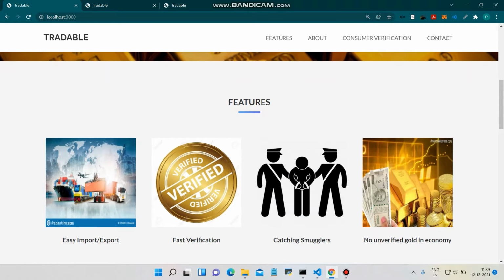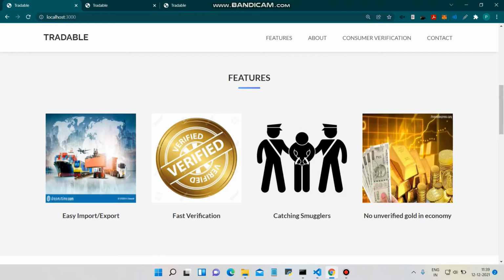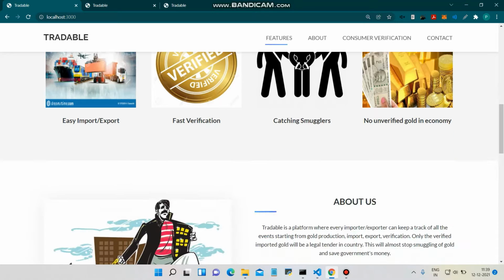So the first feature is easy import export. This project helps us to track import export and do fast verification of the gold. We can catch the smugglers and ban the license of particular companies or smugglers, and there will be no unverified gold in the economy. So no legal tender will be given to gold which is unverified.